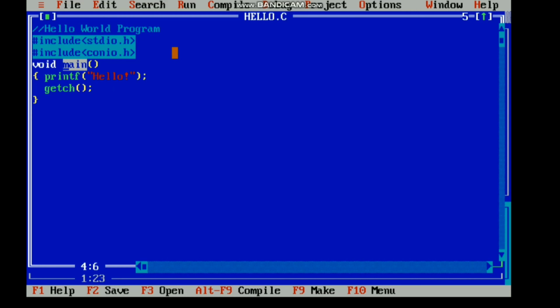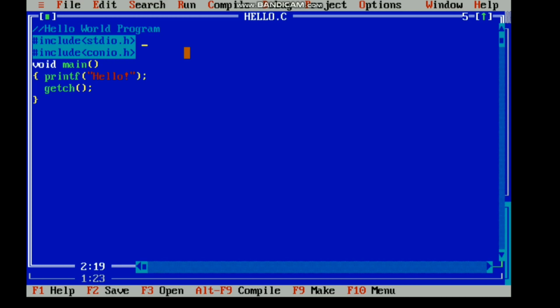If you give some other type like int, char or float, it gives a return to the compiler. But at the end of the main function you have to give return some value, and return 0 is fine. So return 0 is used if you give int, char or float on the main program.